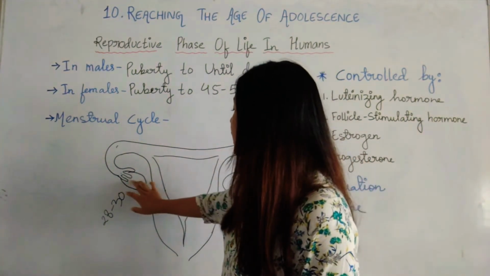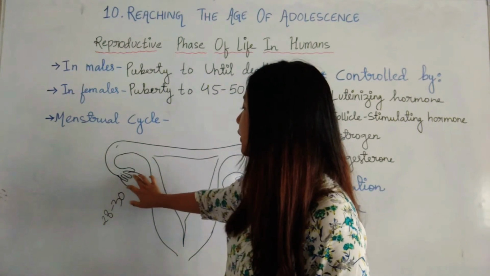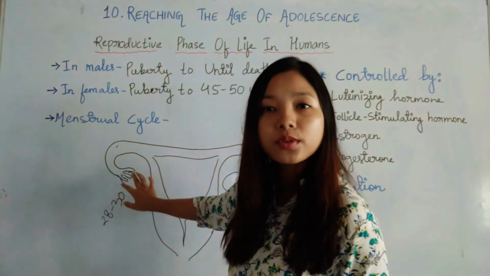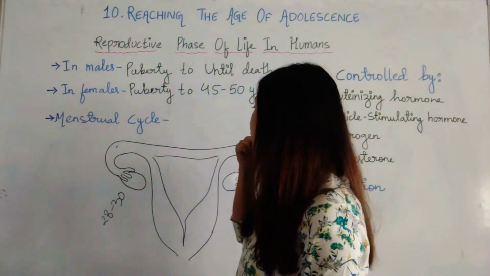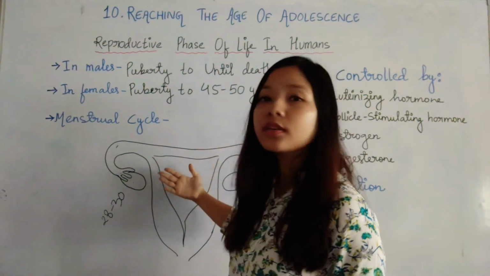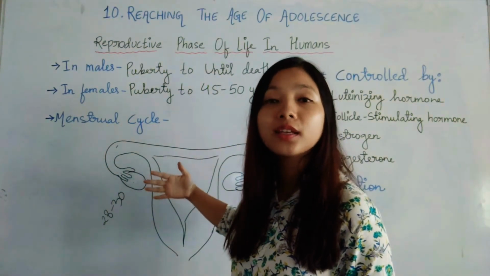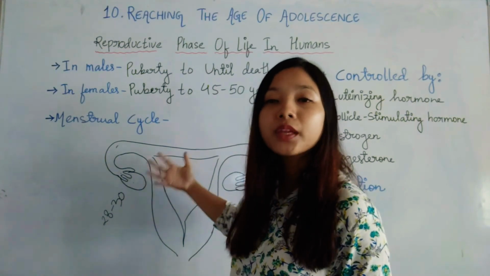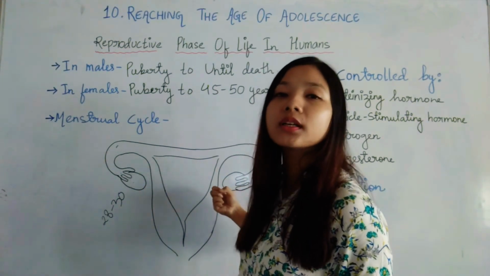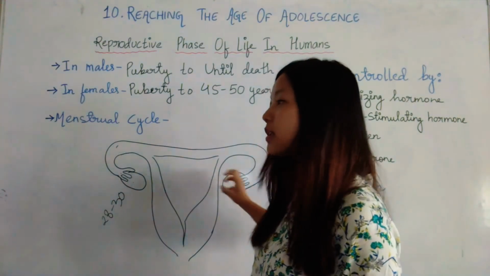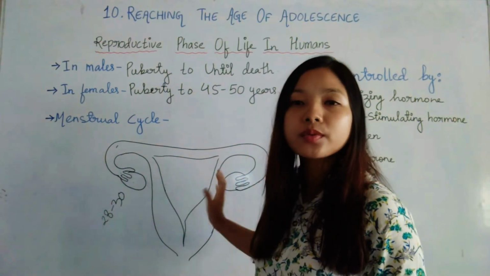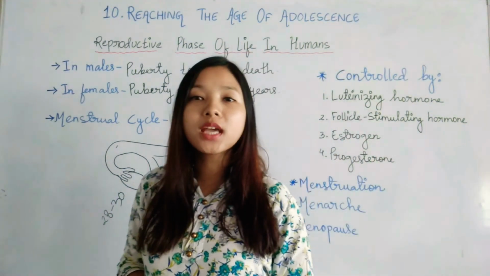When the egg is maturing, when the egg is undergoing the process of maturation, then the uterus prepares itself. In case fertilization is there, it has to accept the zygote, the fertilized egg, by the process of implantation. So what happens?